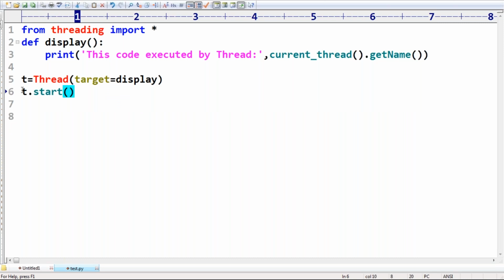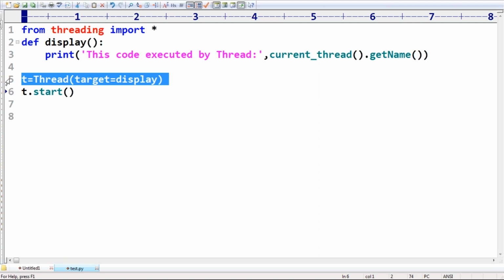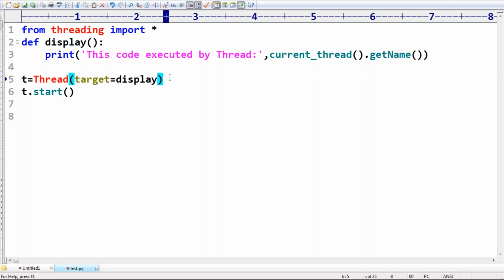Sir, now listen very carefully. So, Divya, can you please respond? This line is executed by which thread? Main thread. So, can I use the words: main thread creates a child thread object? Yes, these words are very, very important. Creates a child thread object.